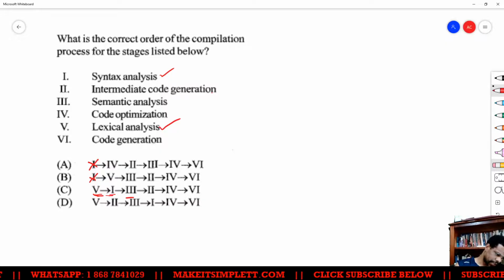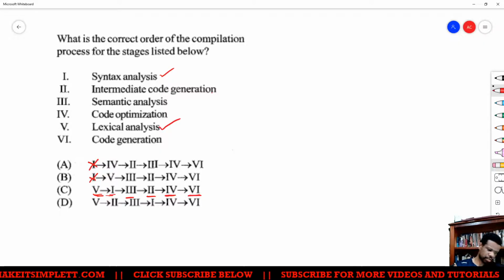Then you go to 3, semantic analysis. After semantics, you do intermediate code generation. After intermediate code generation, you do code optimization. After code optimization, you have code generation.